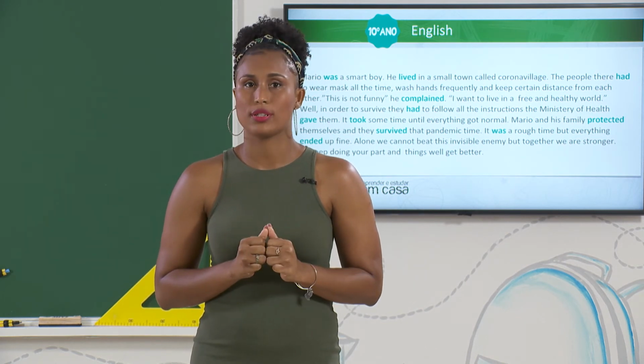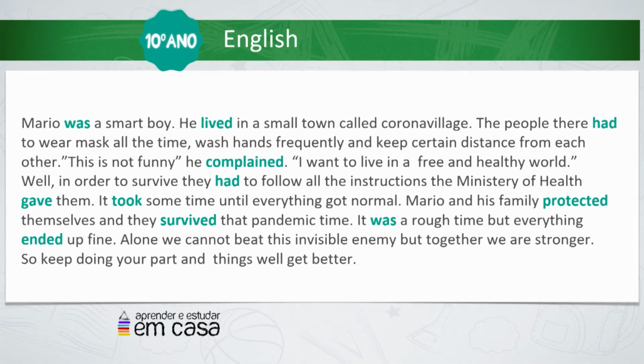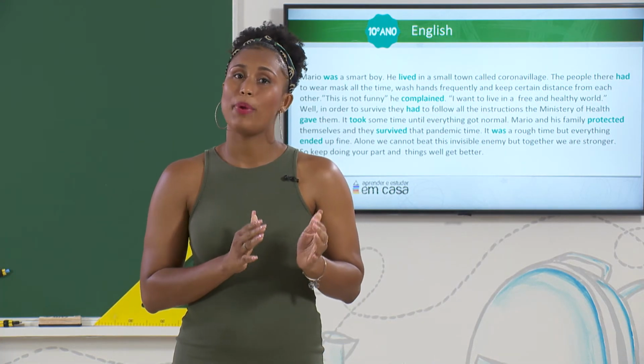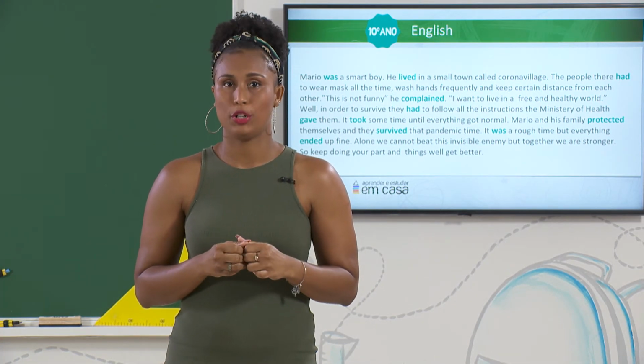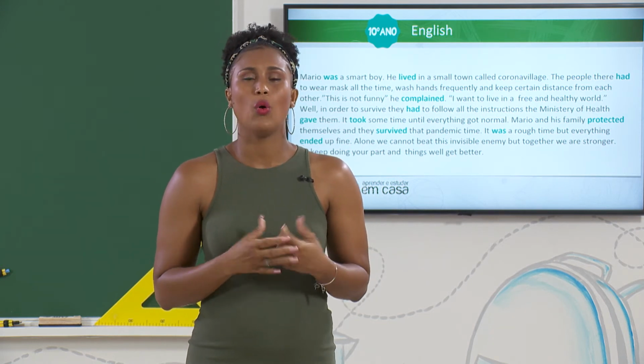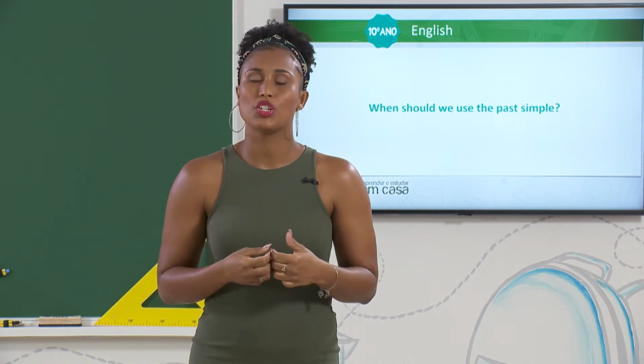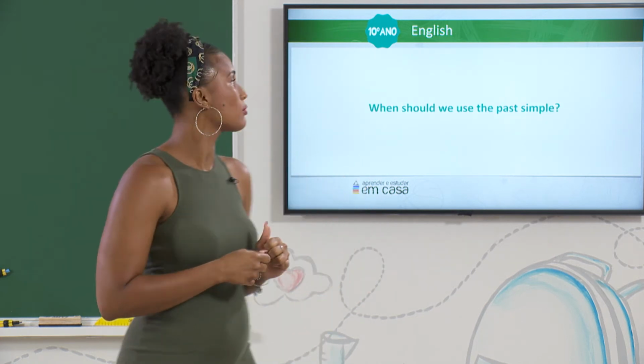As you could notice, students, there were some underlined words like was, lived, had, complained. Well, those words are the past form of the verbs. So, you may be asking, what is the past simple? When do we use it? So, let's check.